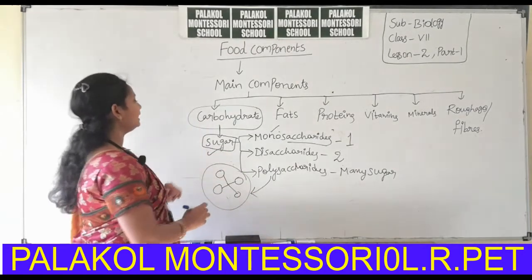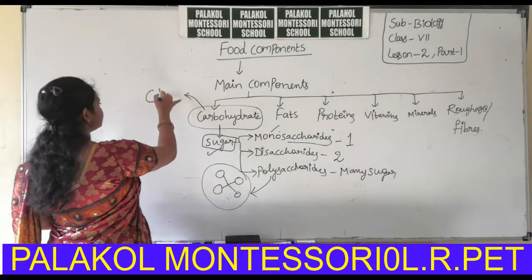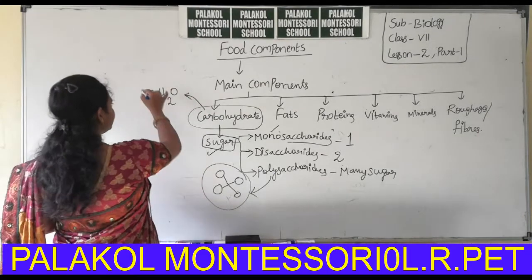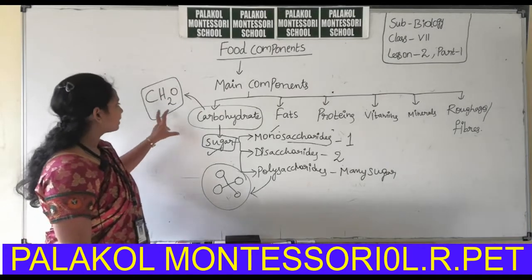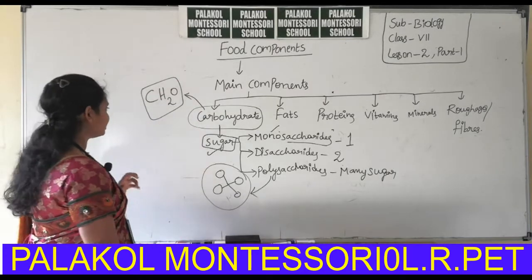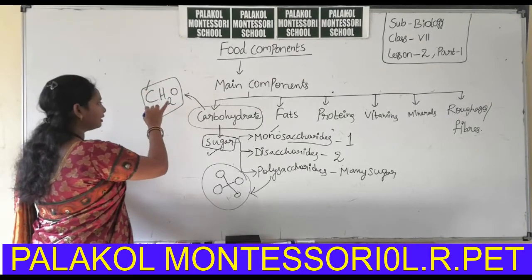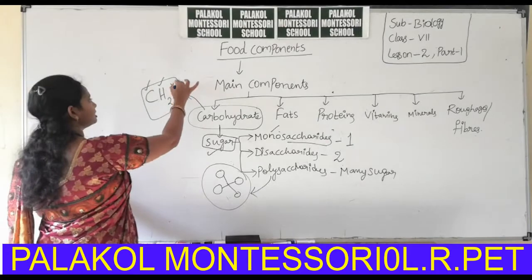So the simplest form of carbohydrate is CH2O. This is the basic formula of the carbohydrate. That means if the carbohydrate has one carbon atom, hydrogen must be 2, and oxygen must be 1.